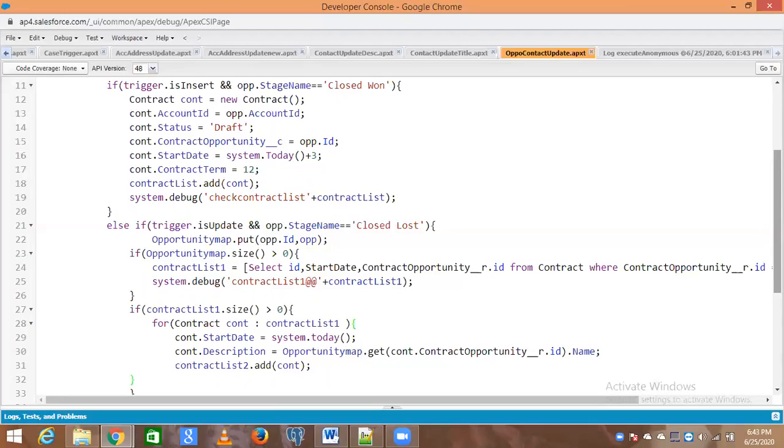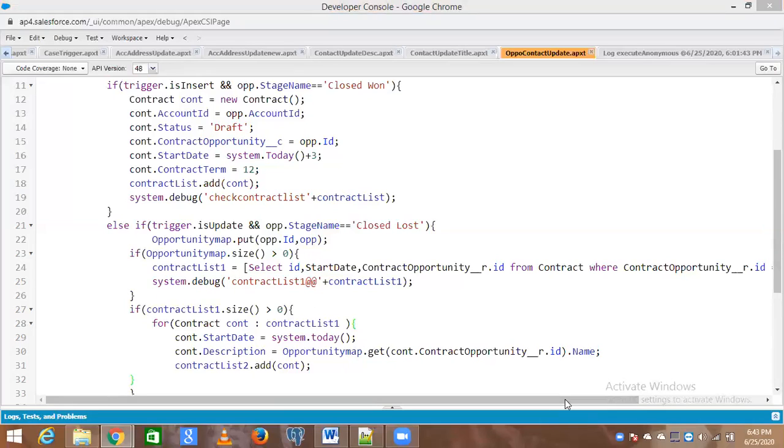Which ID? Get ID or get function. Select ID. Abhishek, give her control. Let her type what she wants to do. Okay. Roshan? Anji.